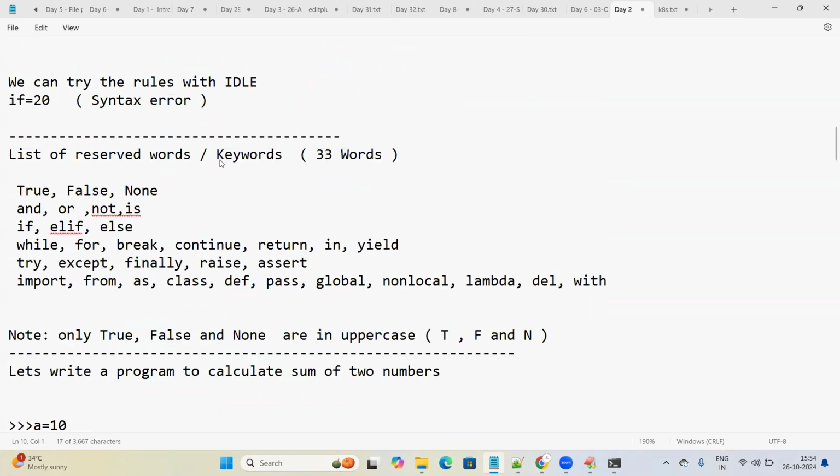These are the list of reserved words or keywords we understood. These are the 33 keywords that we have seen. We cannot declare anything in these 33 keywords as a variable. This is the example. If you are declaring like this, you will get the syntax error.